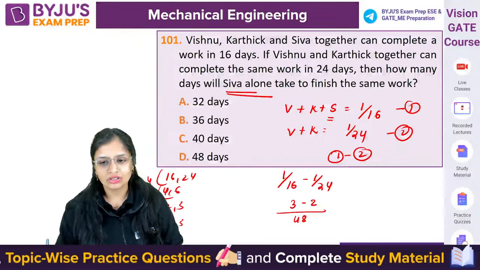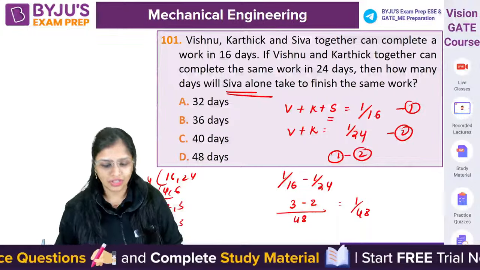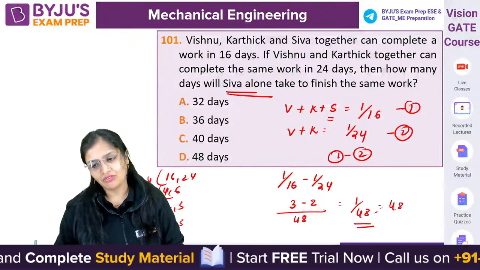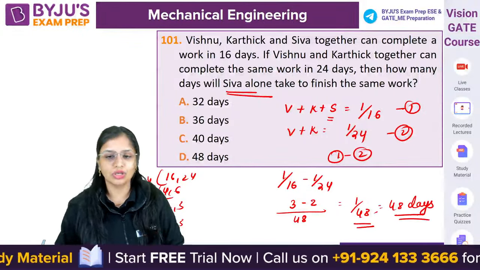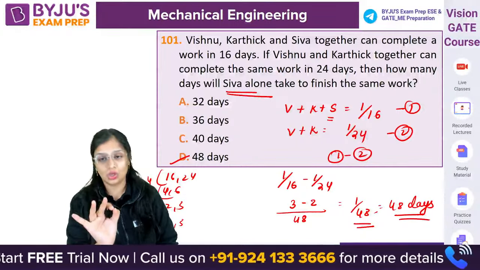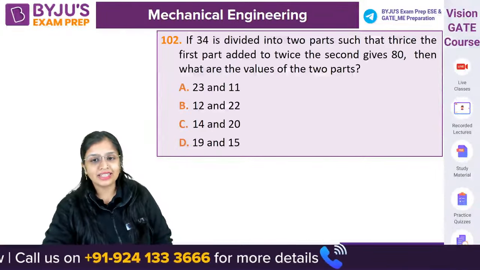Here 48 days will be taken. Correct. 48 days will be taken by Shiva to complete the work if he is working alone. Okay. Now coming to the next question.